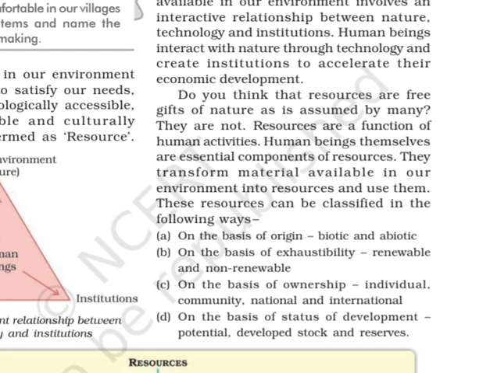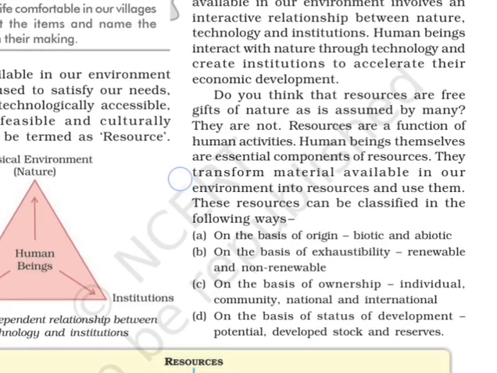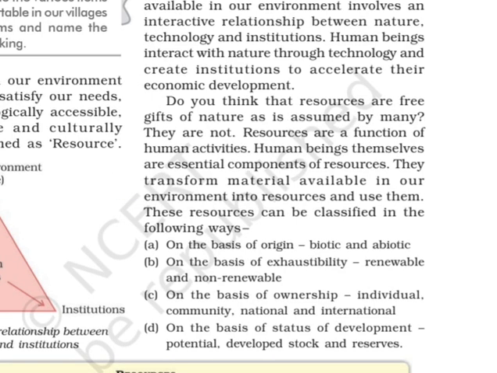The definition is there about that triangle which we had discussed yesterday, interdependent relationship between nature, technology and institution. So the process of transformation of things available in our environment involves an interactive relationship between nature, technology and institutions.